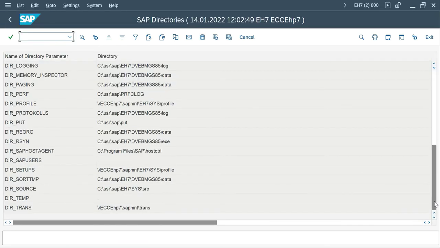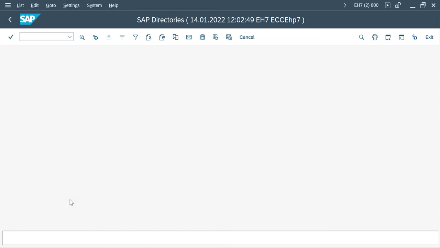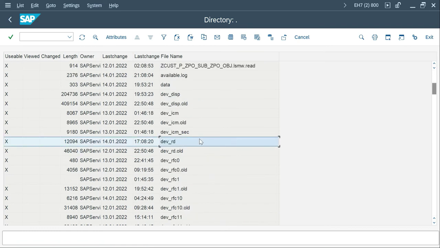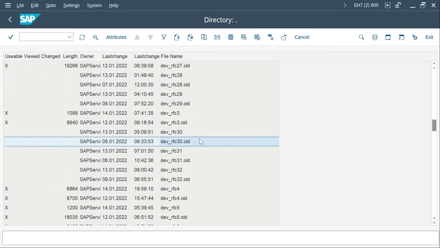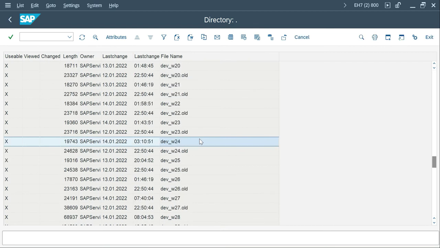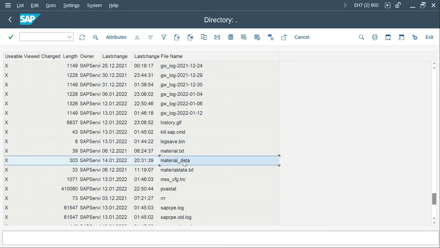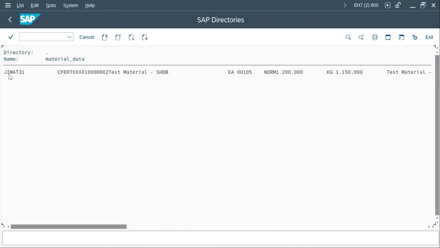So it should be in temp, and as usual I forgot my file name. I think it starts with M. Okay, could be this. Right? Yeah, 31. Yeah, this is the file.